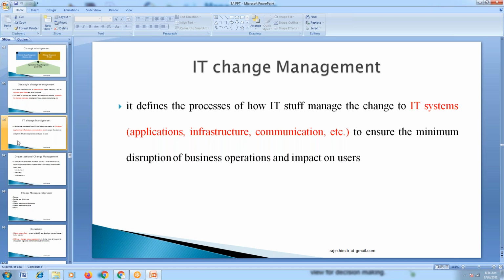But all these changes are not business as usual changes, right? Usually the changes are need based or project based, or the ones which we discussed earlier, the regulation based and all those things. They are not day to day, continuous business as usual activities. Changes are based upon the need. That's it.